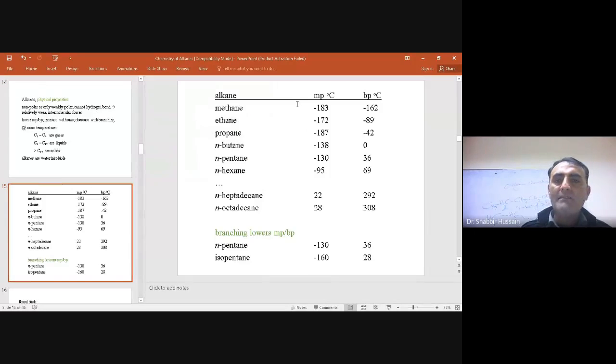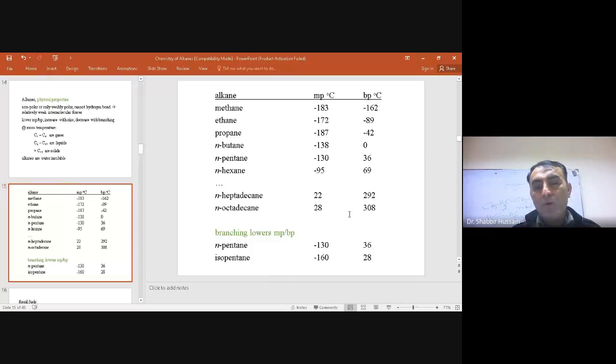If we try to discuss the melting point and boiling point of alkanes, methane, ethane, propane, and butane are gases in nature and have very low melting points. Methane has a boiling point of -162 degrees centigrade, while n-butane boils at 0 degrees centigrade. Normal pentane -130 and so on. You can see here, normal octadecane has a melting point of 28 degrees centigrade, while 308 is its boiling point.